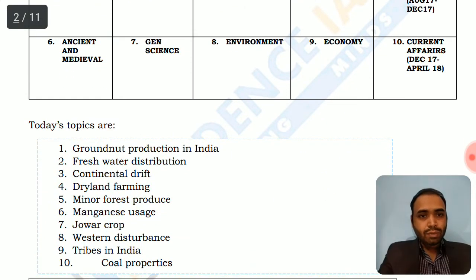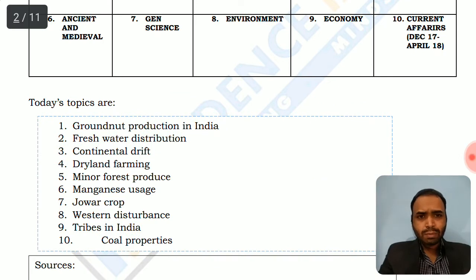Today's topics are the groundnut production in India, the freshwater distribution all over the world, the proportion of water distribution in water bodies like glaciers, lakes, rivers and underground water, the continental drift theory, and dryland farming, especially in context of India, and what are the pros and cons of dryland farming, and minor forest produce versus major forest produce, what is the difference, and what are the characteristics of minor forest produce. Manganese and the use of manganese, and Jowar crop, western disturbance.